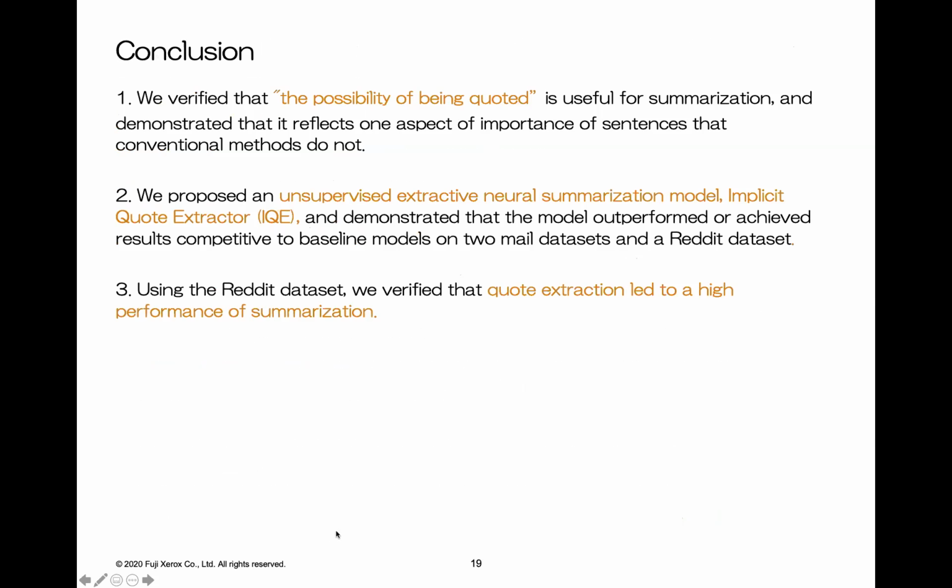So, in conclusion, we verified that the possibility of being quoted is useful for summarization and demonstrated that it reflects an aspect of important sentences that conventional methods do not. Second, we proposed an unsupervised extractive neural summarization model, the implicit quote extractor, and demonstrated that the model outperformed or achieved results competitive to baseline models on two email datasets and a Reddit dataset. Third, using the Reddit dataset, we verified that quote extraction leads to high performance of summarization. Thank you.